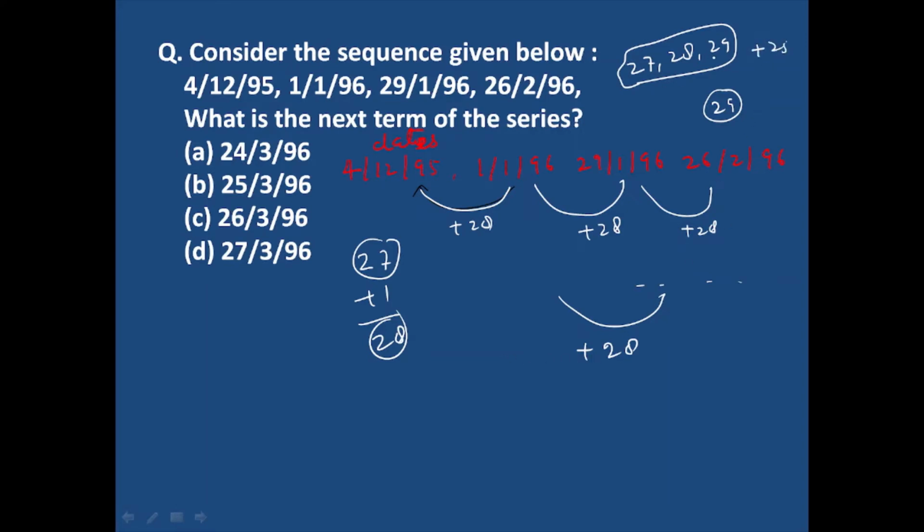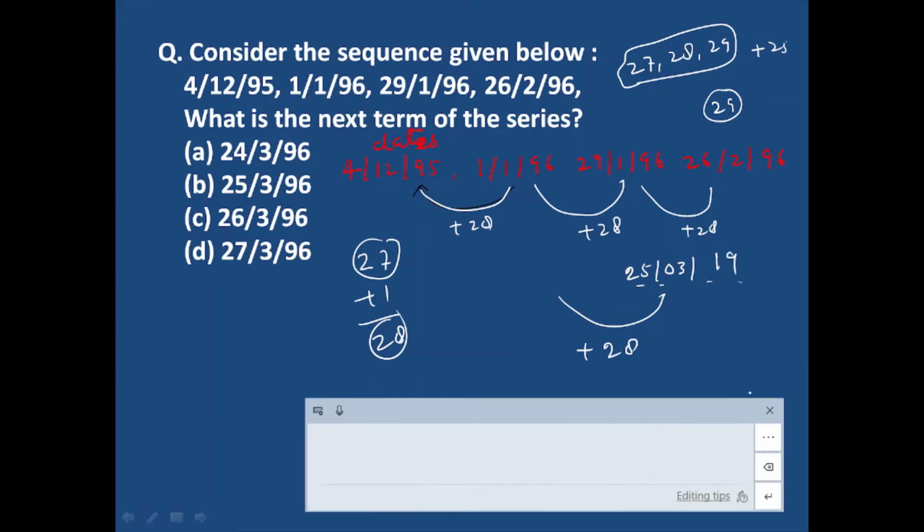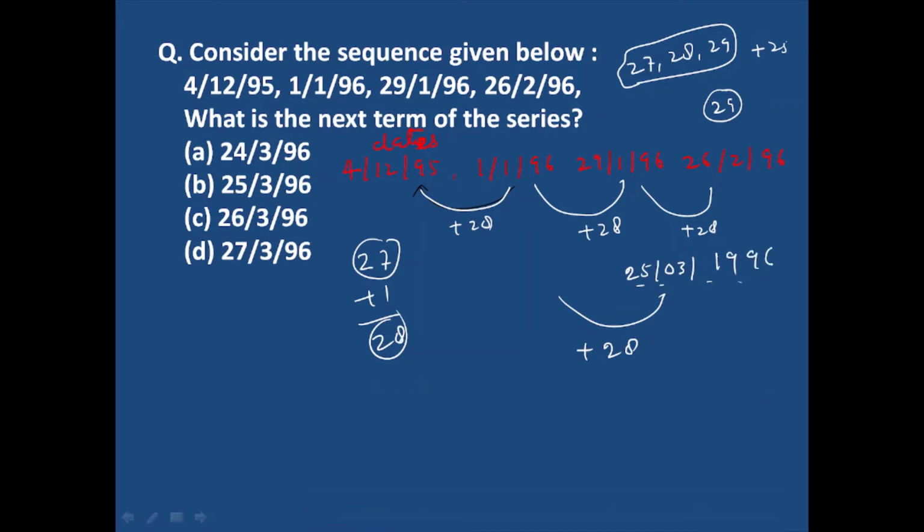So total number of days will be 28. So the date here will be 25, 03, 1996. So option B will be the right answer.